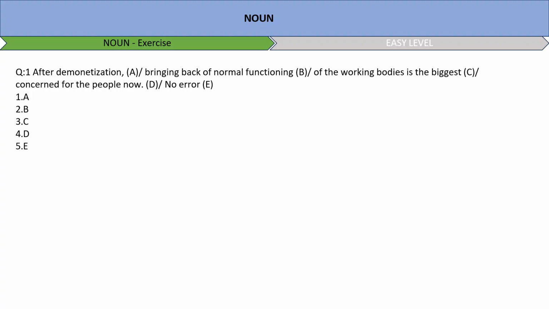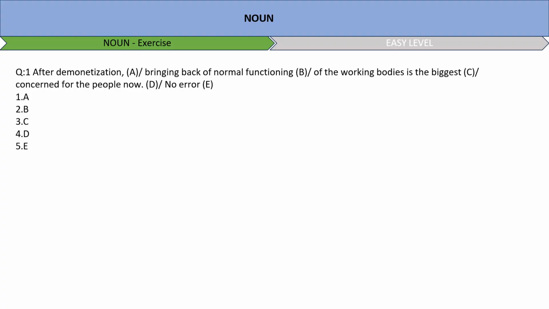Definitely we cannot just pre-assume that it will be a no error question just by reading it. You have to have a logical reason here why you are selecting no error, or why you are selecting this particular part of the sentence as error. You should have a correct reason, and then your answer will be correct. This is how you maintain your accuracy when it comes to questions. Okay, so we have to work on the accuracy also.